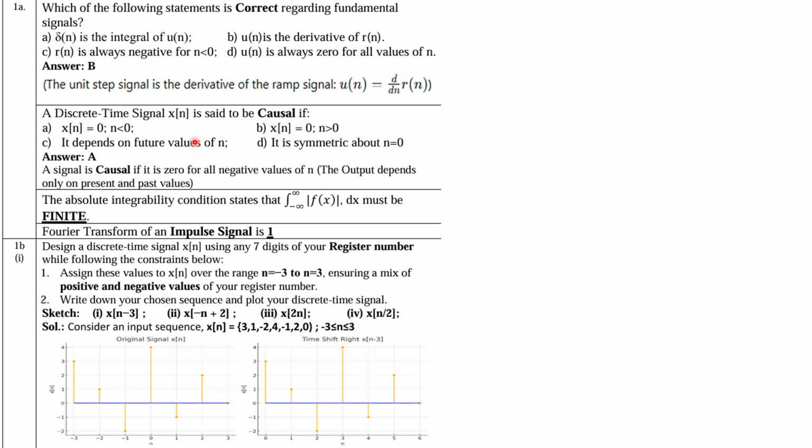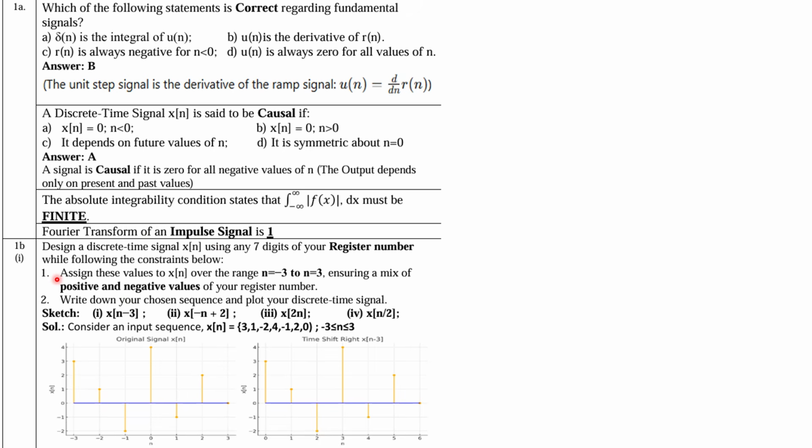Second question, discrete time causal. A system is said to be causal. Causal means it should not depend on the future, right? So here n should not be less than or equal to 0, otherwise it will depend on the future, right? So this is correct. Remaining all are not correct. The absolute integrability condition states that this must be finite, right? In order to satisfy the energy signal, right? And lastly, the Fourier transform of the impulse function is always 1, right?